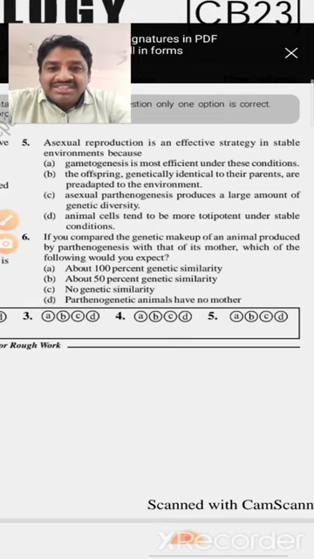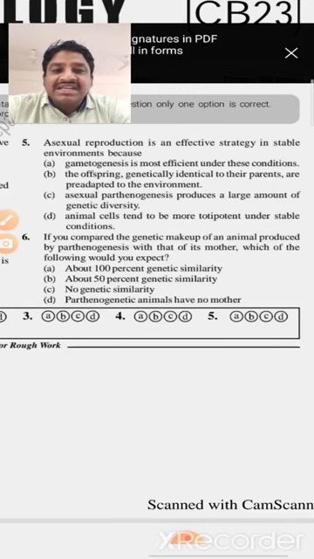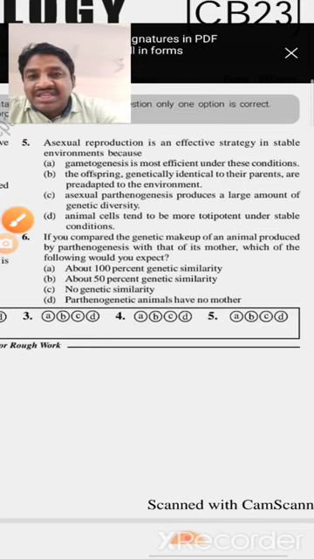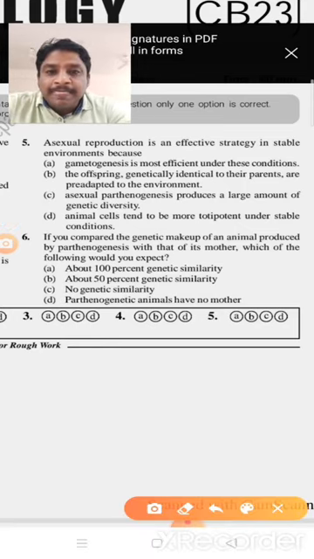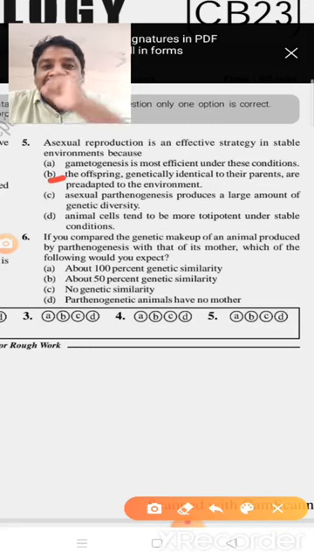And option D, animal cells tend to be more totipotent under stable conditions. So as I said, offspring are genetically identical to the parents and pre-adapted to the environment. So the answer is option B.